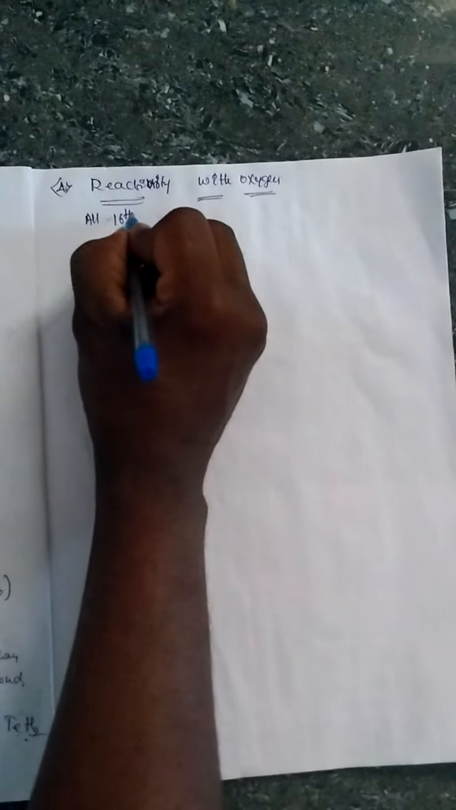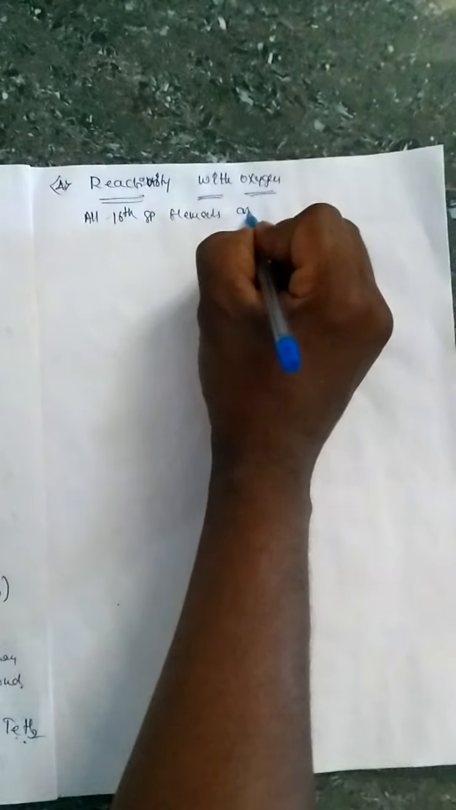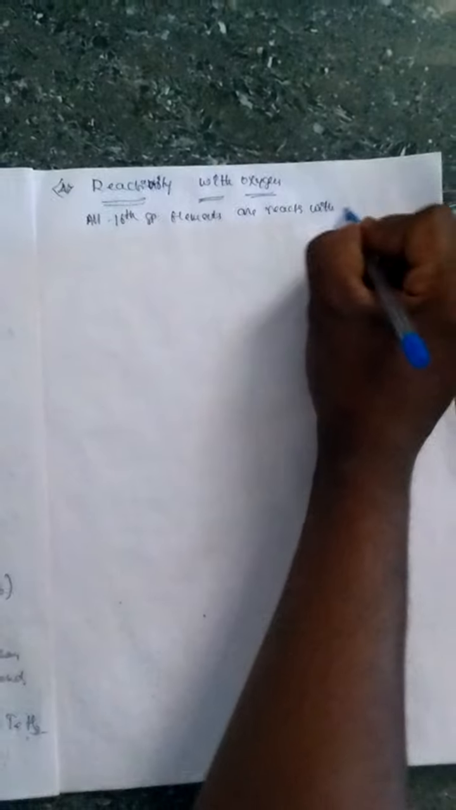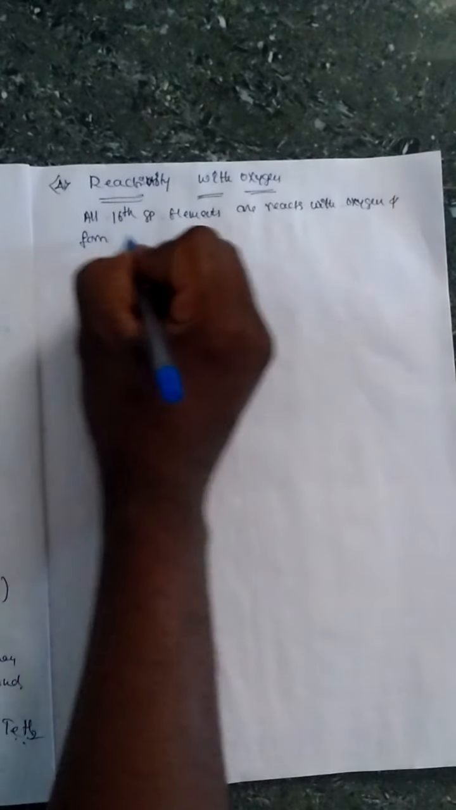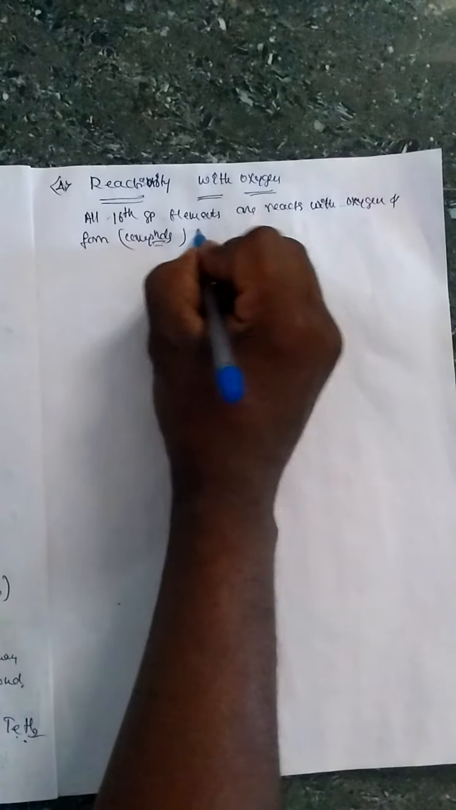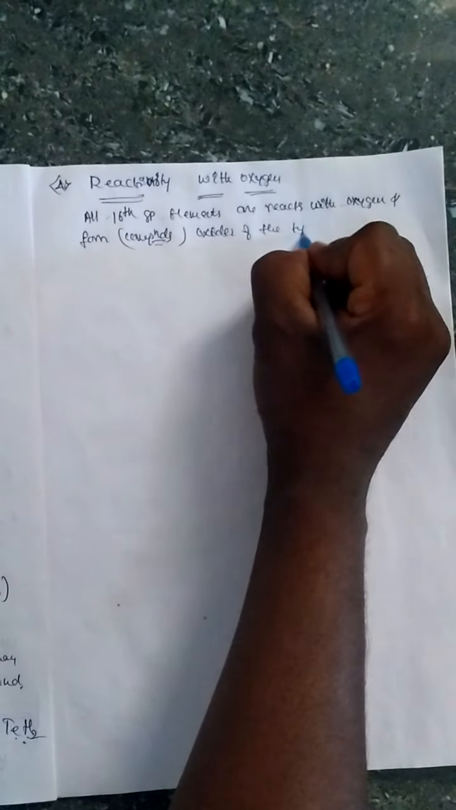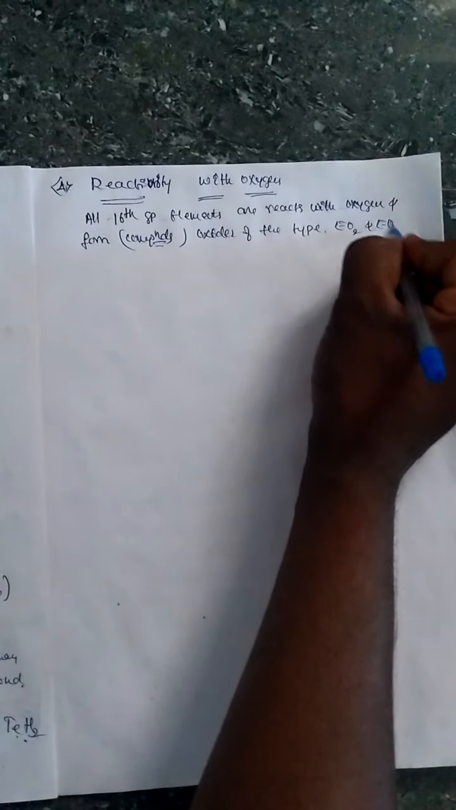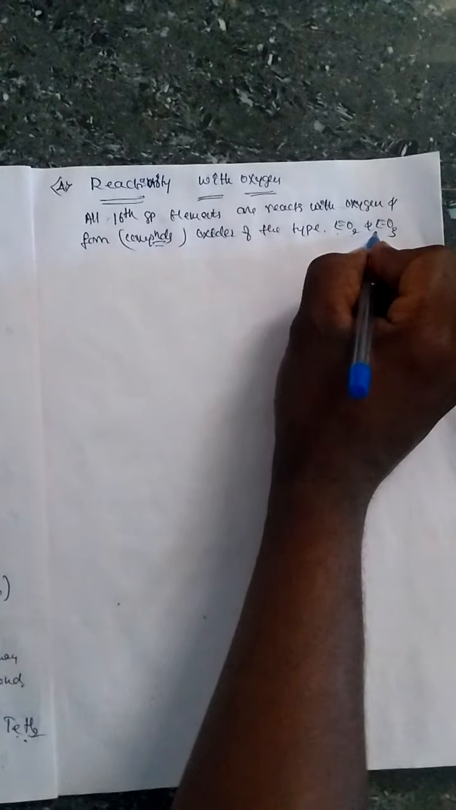All 16th group elements react with oxygen and form compounds or oxides of the type EO2 and EO3. That is, dioxide elements and trioxide elements.